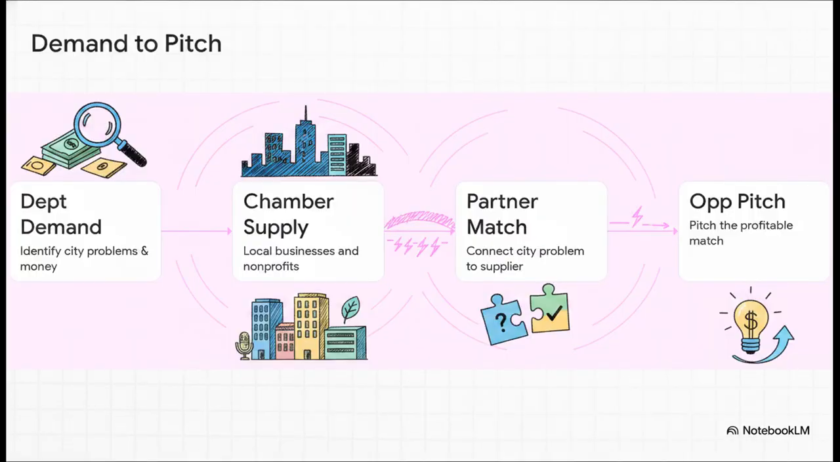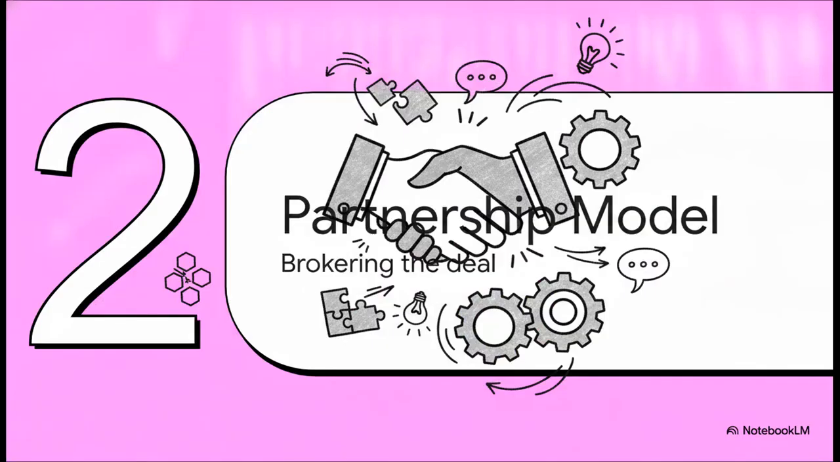So, here is the exact step-by-step flow. Picture this like one of those interconnected mermaid.js graphs in your head. Step 1, we identify the department demand. Like, what specific problems is the city actually spending money on? Then we flow right into step 2, chamber supply. We literally pull up the local Chamber of Commerce directory to see what businesses, nonprofits, or venues can actually solve that exact problem. Then, step 3 is the partner match. We connect the city's pain point directly to that local supplier, which flows perfectly into step 4, the opportunity pitch. Boom. We've mapped exactly how a city problem hits a local business to create a profitable, solvable match that we can pitch. Let's move to section 2 and see how this builds out.